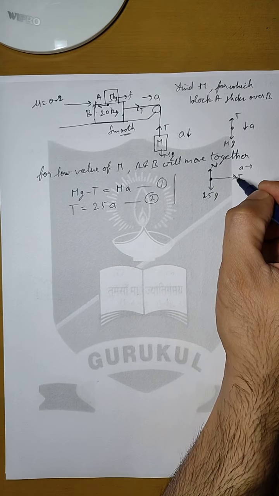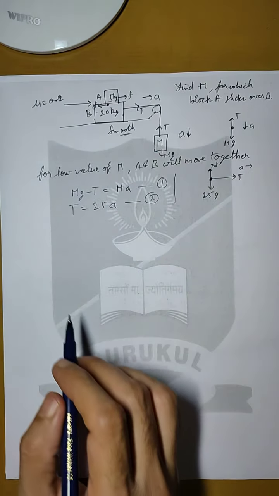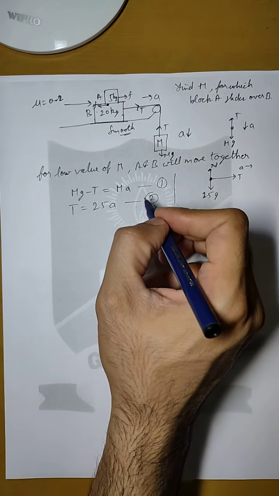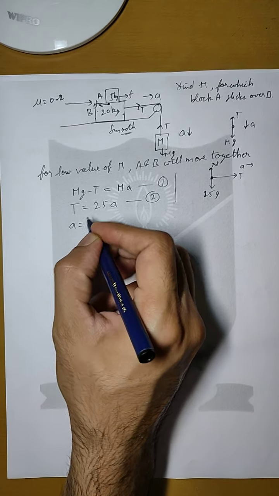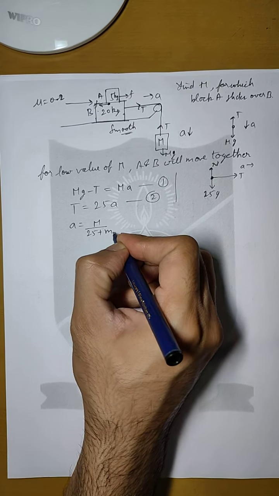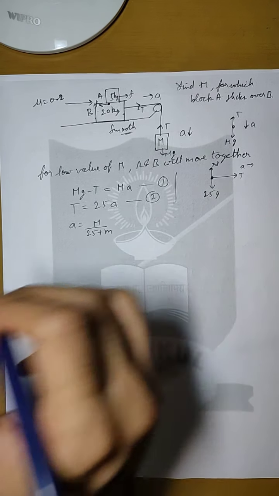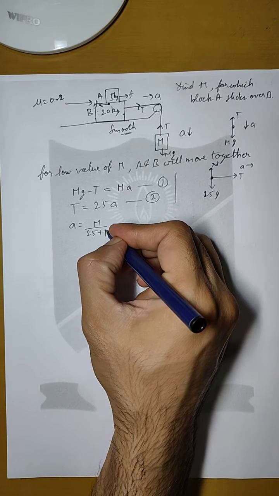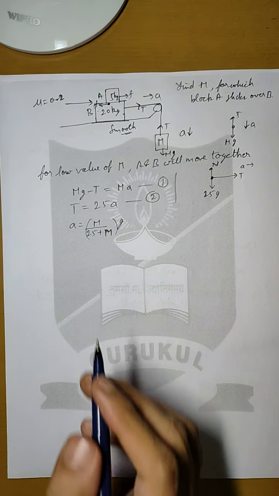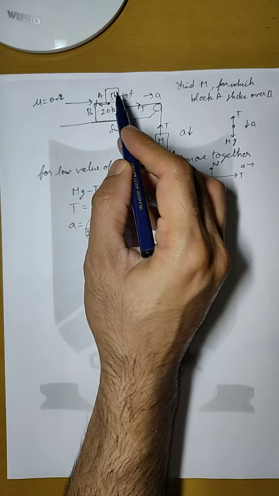That is because of T. So T should be equal to 25a, so that they are sliding. Now from solving these two we can find the value of a, which will come out to be m upon 25 plus m into g.